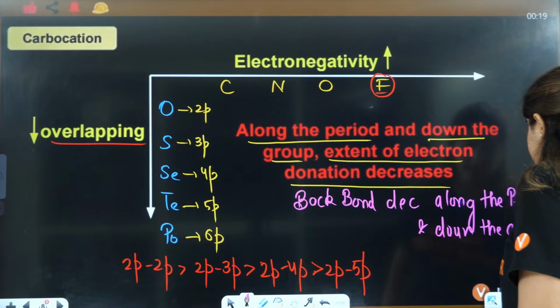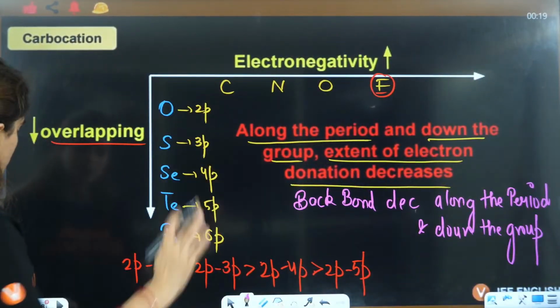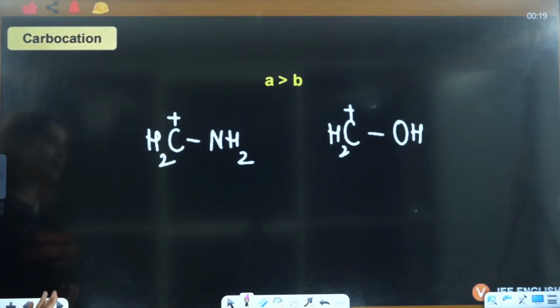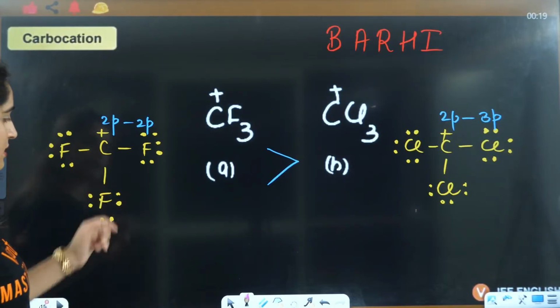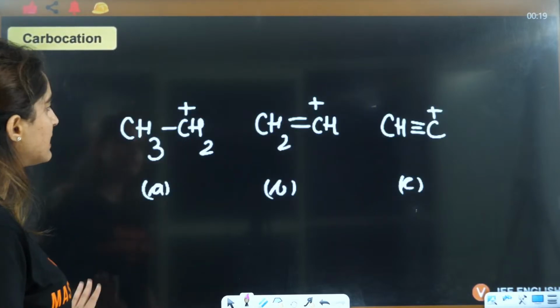In both cases back bonding is going to decrease. This is the simplest version of this particular case, and that's how you are going to answer this: A is more stable as compared to B.